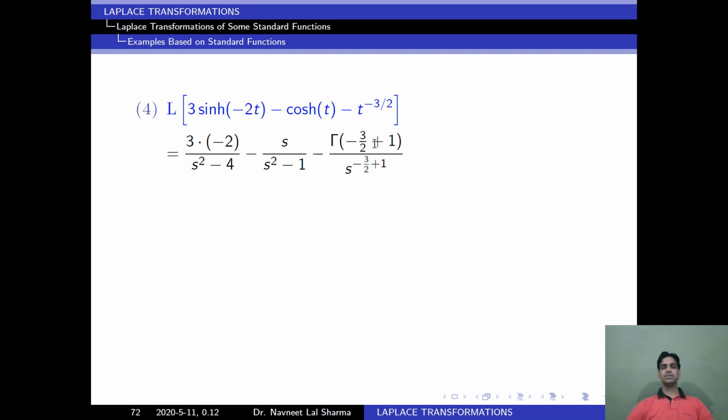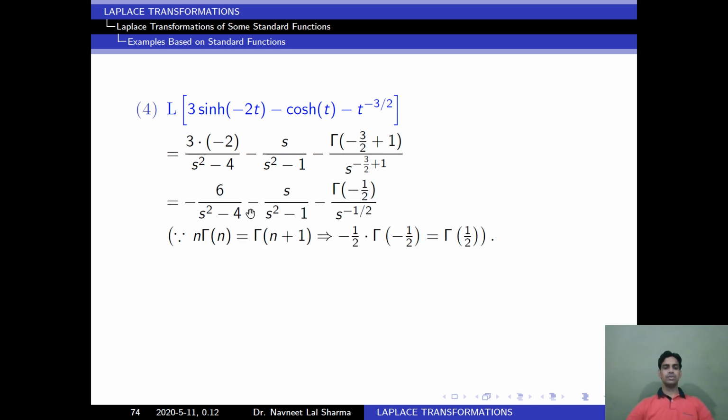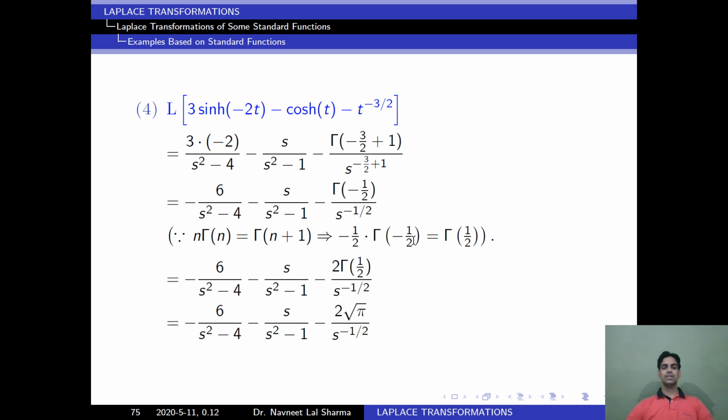Gamma of minus 3 by 2 plus 1 is equal to gamma of minus half. So how will we find the value of gamma of minus half? We know the formula n gamma n is equal to gamma n plus 1. So I am taking n equal to minus half, then I simplify this. After that I got this result. So I am substituting the value of gamma of minus half, and after simplification we get this.